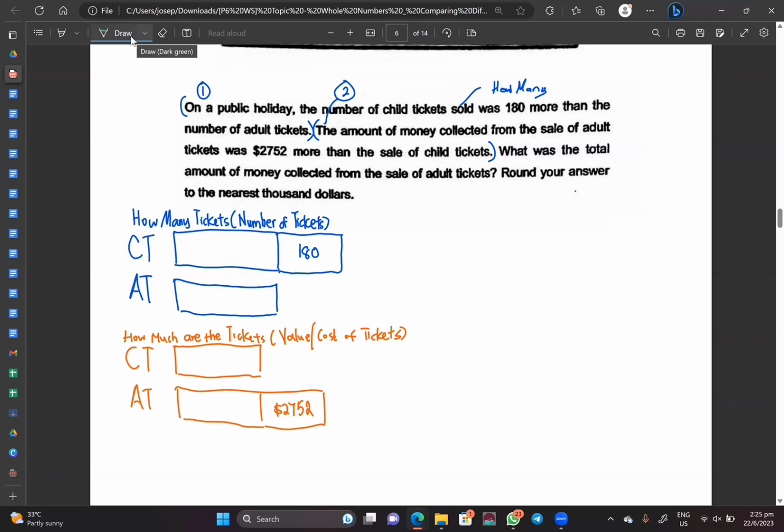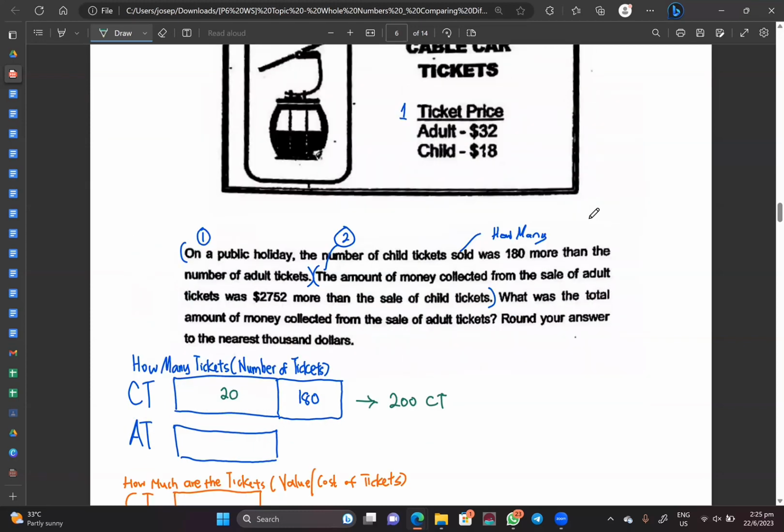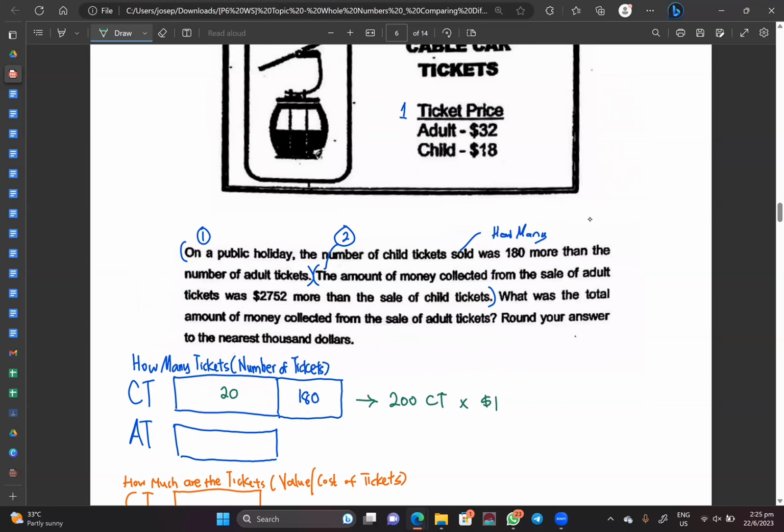Let's imagine today I have 200 tickets over here. If I have 200 child tickets, and if I were to ask you how much do you think this person will spend on child tickets, you will immediately tell me, Teacher Joseph, I know. Why? Because I know that you have purchased 200 child tickets, and if one child ticket is $18, then all I need to do is just times 18, and you will get to an answer of 3,600.